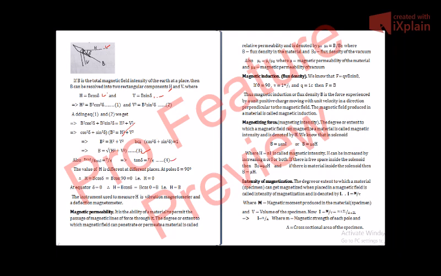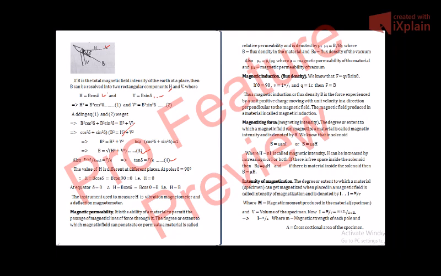The value of H is different at different places. As I told you, at poles del is equal to 90 degree, and when del is 90 degree, we get H is equal to B cos del, which implies H is equal to B cos 90, which is equal to 0, because cos 90 is 0. So at poles, the horizontal component of the Earth's magnetic field is 0.